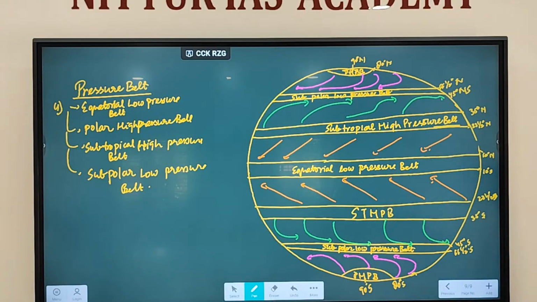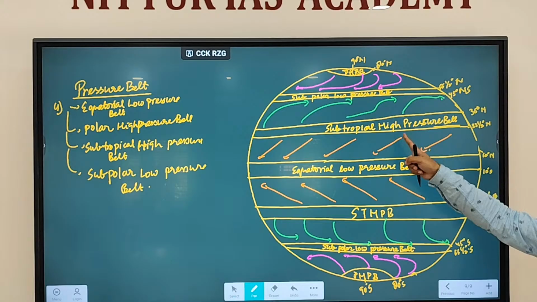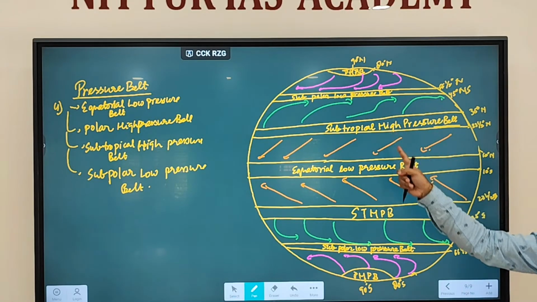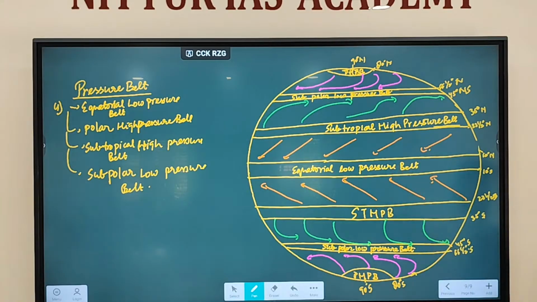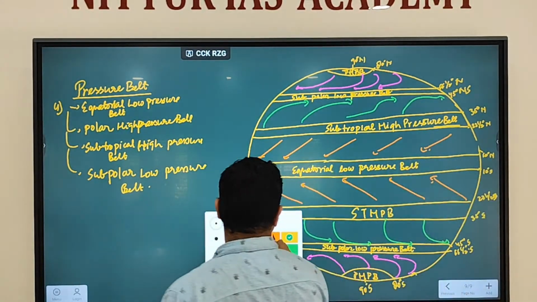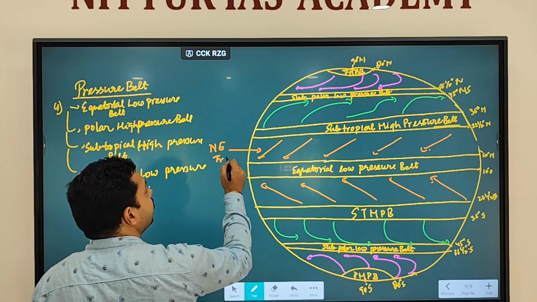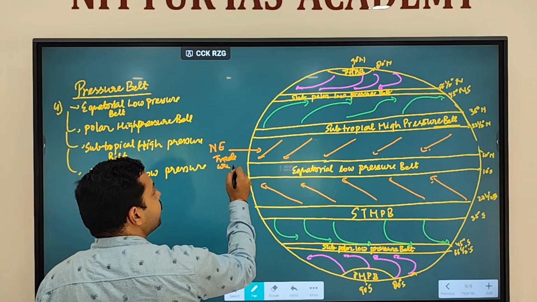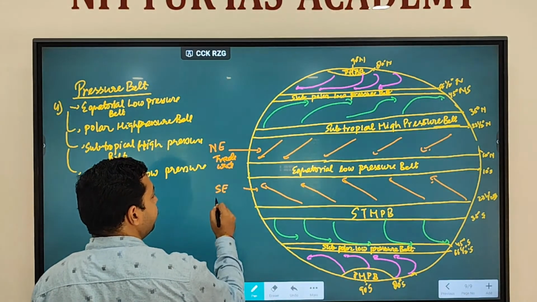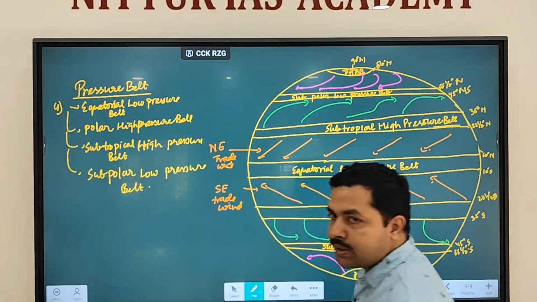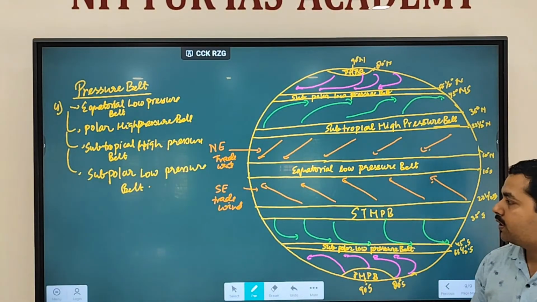The same thing is repeated in the southern part. You know that wind always blows from high pressure to low pressure. So you are seeing the wind blowing from high pressure to low pressure, and this wind is referred to as the northeast trade wind, and this wind is referred to as the southeast trade wind.